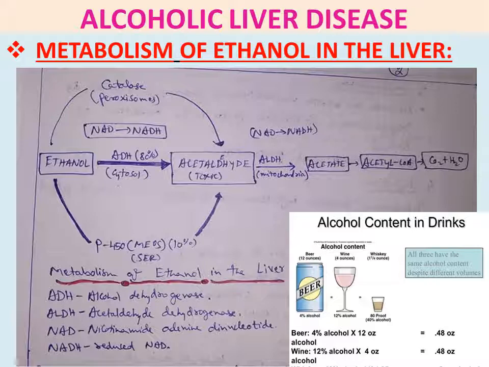Then you can see the alcohol content in drinks: beer 4% alcohol, wine 12% alcohol, and here you can see 12 ounce, which is the capacity. Around 29 ml is equal to 1 ounce. So you can work out how many ml 12 ounces would be. Beer is 4% alcohol, wine 12%, and spirits 80% alcohol. Alcohol is also called proof spirit. Whiskey has 40% alcohol.